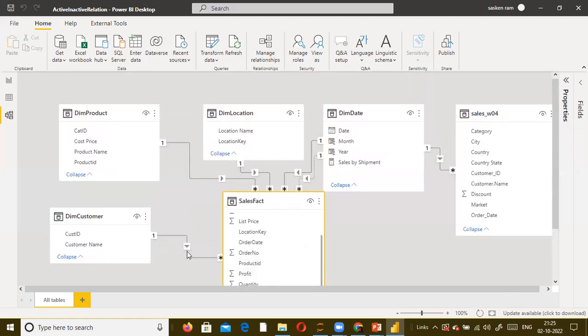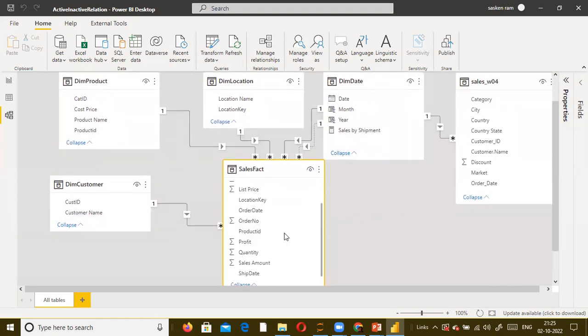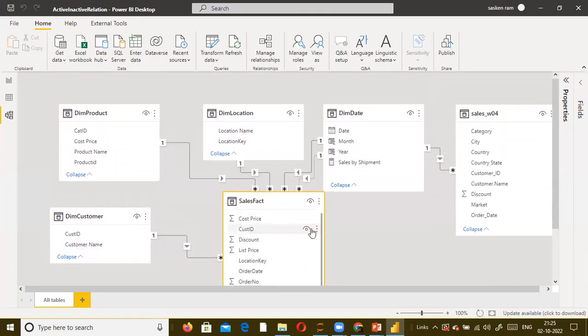Got it. So it automatically creates. This is one. That means each customer has a unique ID, right? It will not have duplicates, whereas here the customer ID will appear more than once.